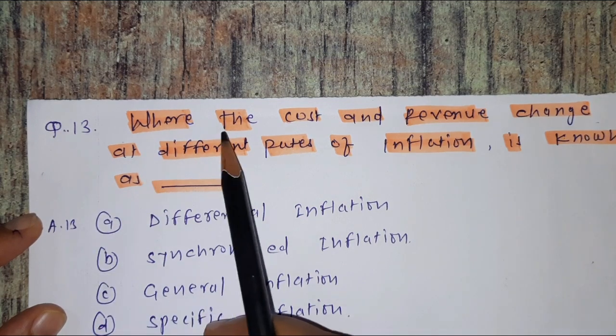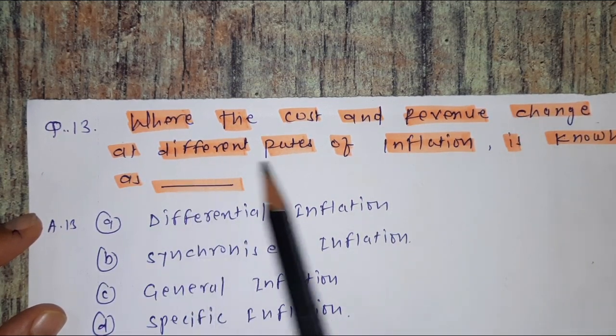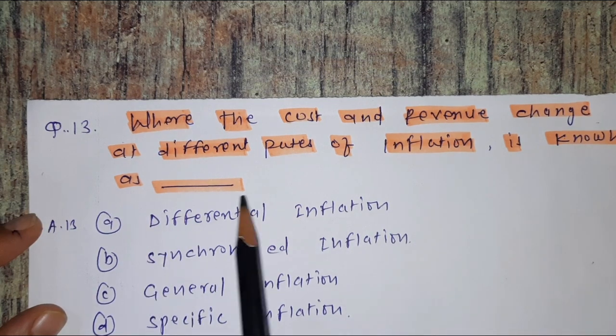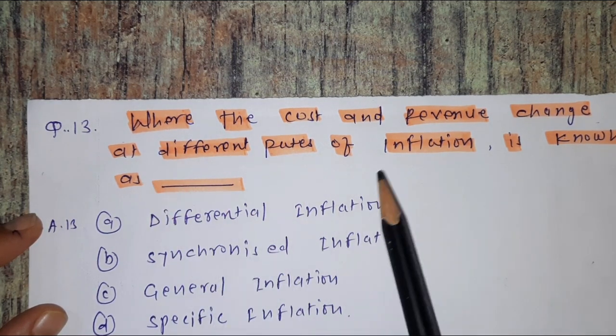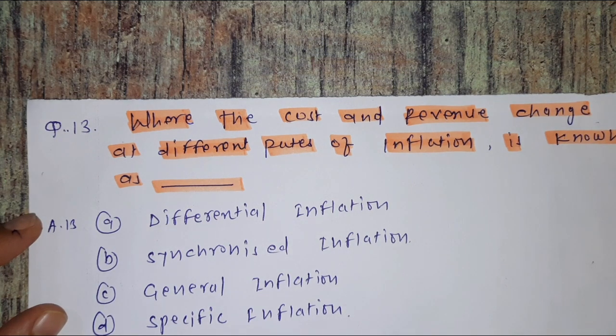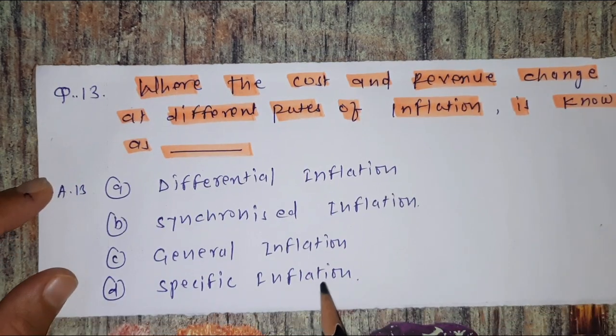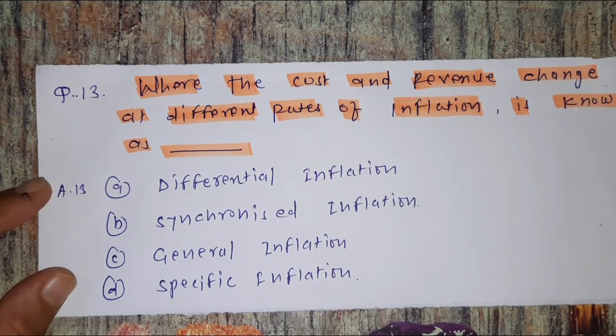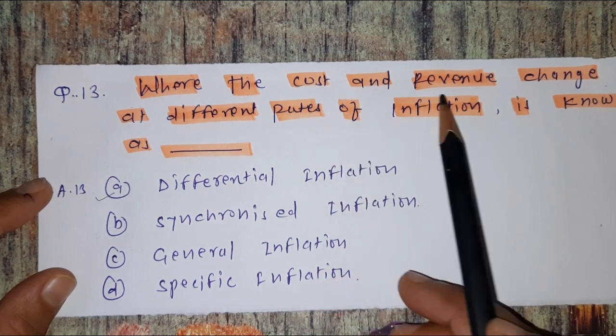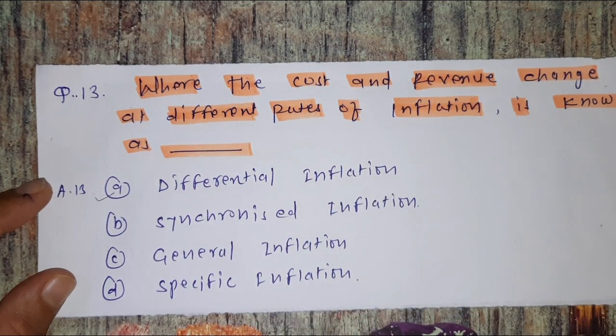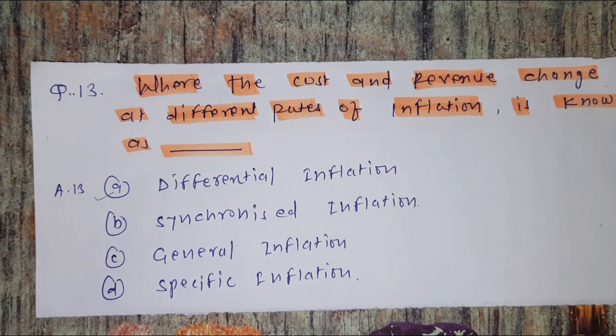Question number 13. Where the cost and revenue change at different rates of inflation is known as blank. So what is the question? At different rate of inflation, when cost and revenue change is known as what? Options are A, differential inflation. B, synchronized inflation. C, general inflation. D, specific inflation. So which is the correct one? It is the option A, differential inflation. So what is a differential inflation? It is an inflation where the cost and revenue change at different rate of inflation. Now we see the next question.